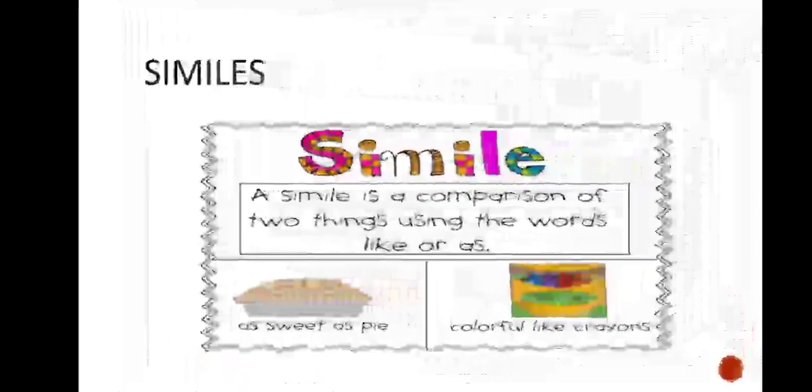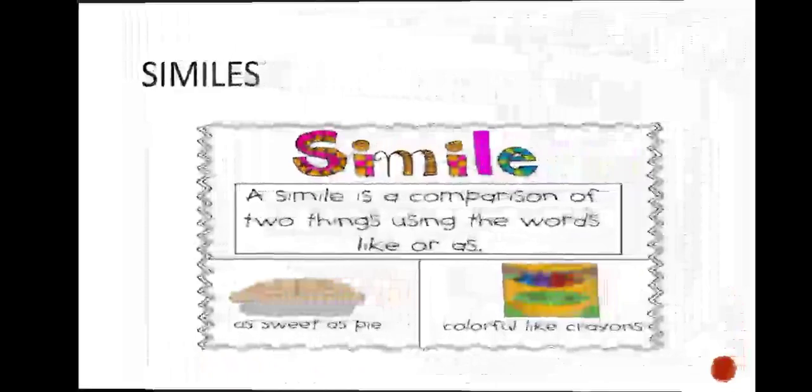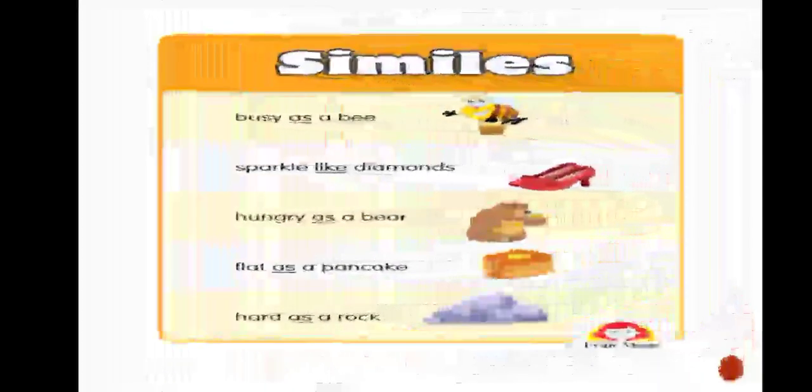So now, time to explain the concept of simile. A simile is a comparison of two things using the words like or as. Let's have examples: as sweet as pie, and number 2, colorful like crayons. So a simile is used to compare two things or two nouns, and you will use the words like and as. Let's have some examples.